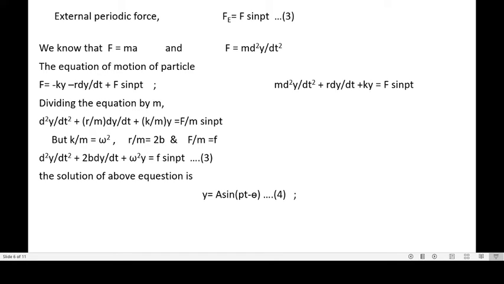So the solution of the equation is y equal to a sine of pt minus theta. Now dy by dt equal to ap cos of pt minus theta, and double differentiating, d2y upon dt square is equal to minus ap square into sine of pt minus theta. This is equation number 5. By using equations 3, 4 and 5, we get